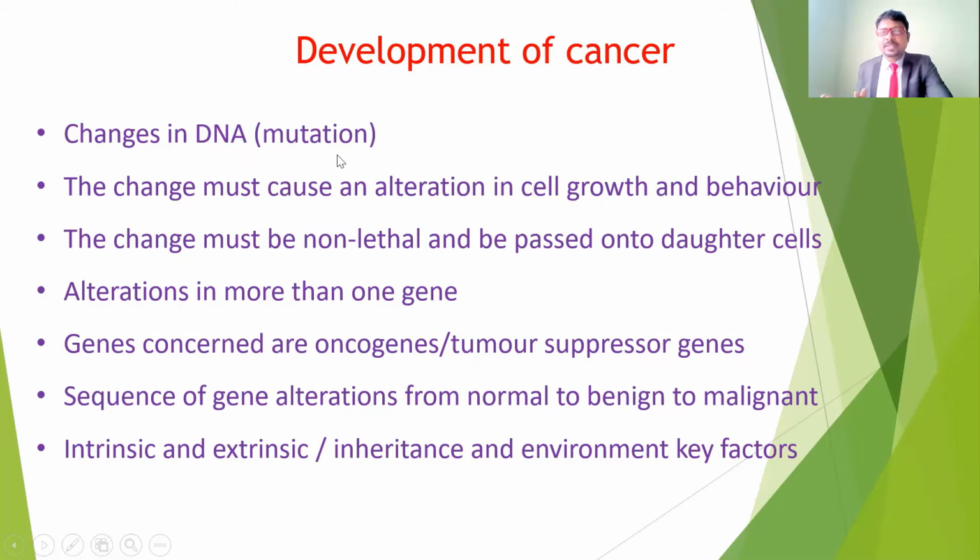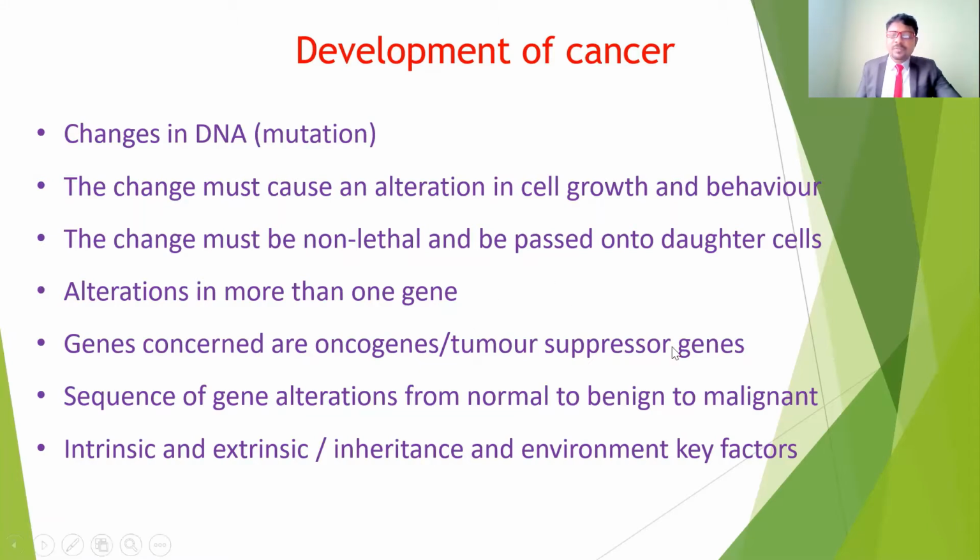The genetic material controls all the cell functions, and the behavior also depends upon the DNA. So if there is any abnormality in the genetic material, it automatically gives abnormality in the cell growth as well as the behavior. The change must be non-lethal and also be passed on to the daughter cells. So it is going to affect the other cells.